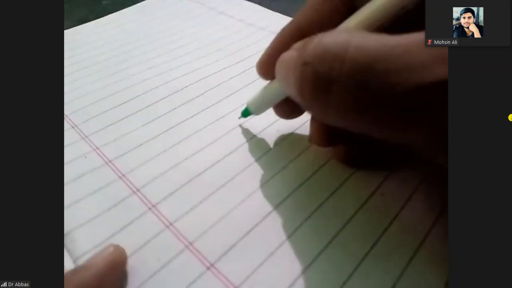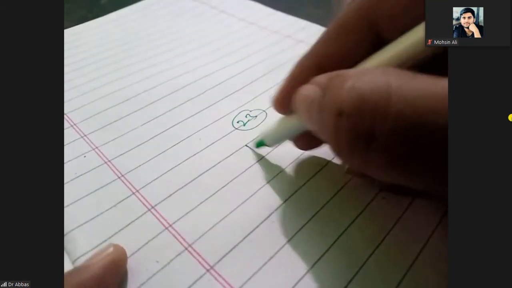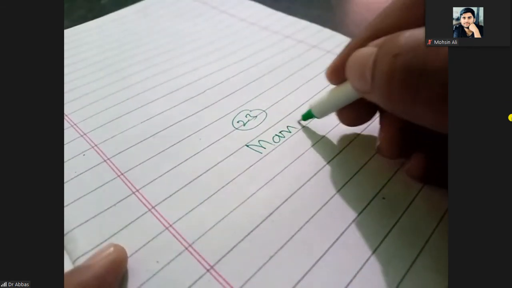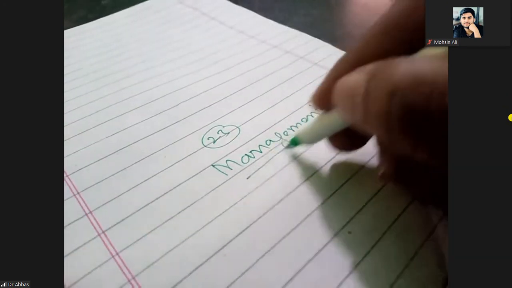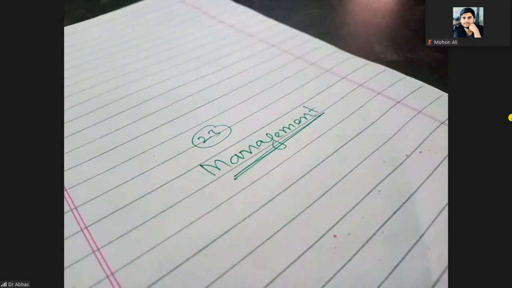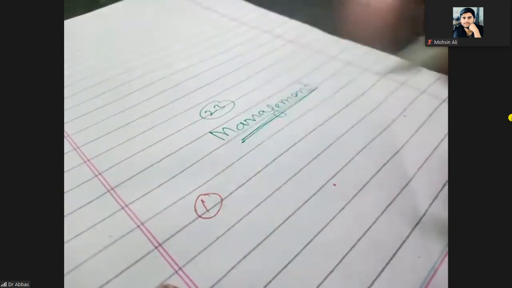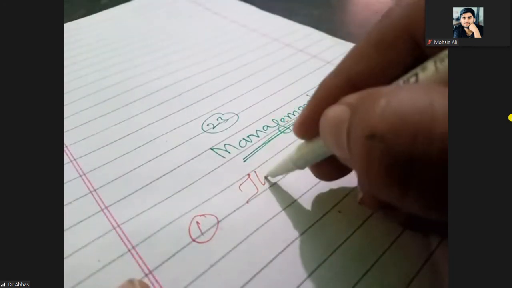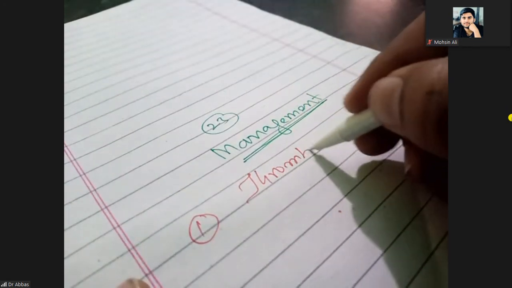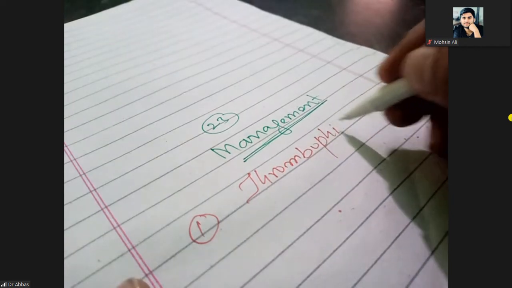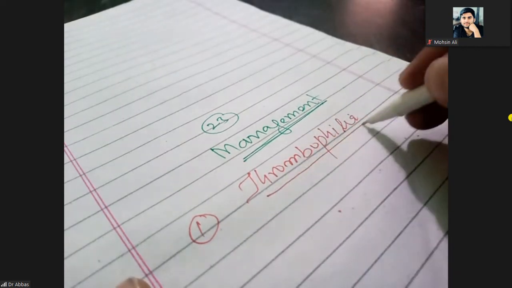Next one is, what is the management of recurrent pregnancy loss? So there is no specific management. So first, when there is a thrombophilia, how will you treat it?